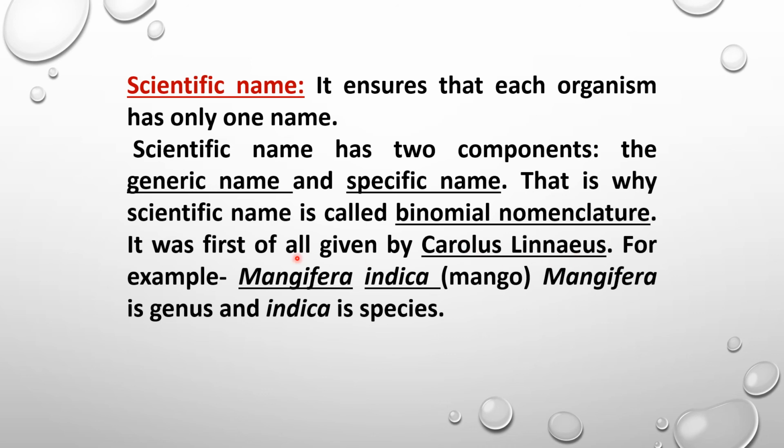For example, Mangifera indica, that is the botanical name of mango, where Mangifera represents the genus name and indica says about the species name. So Mangifera indica is the combination of two components. First is the generic name and another one is the species name. So this is how we provide a scientific name to any organism.